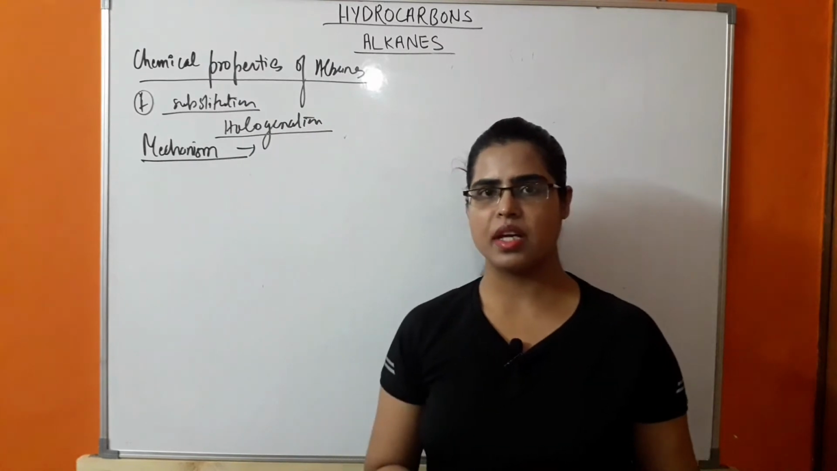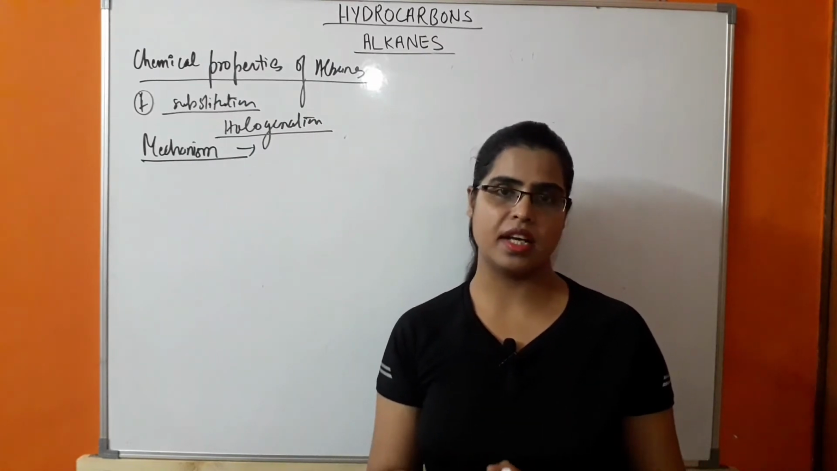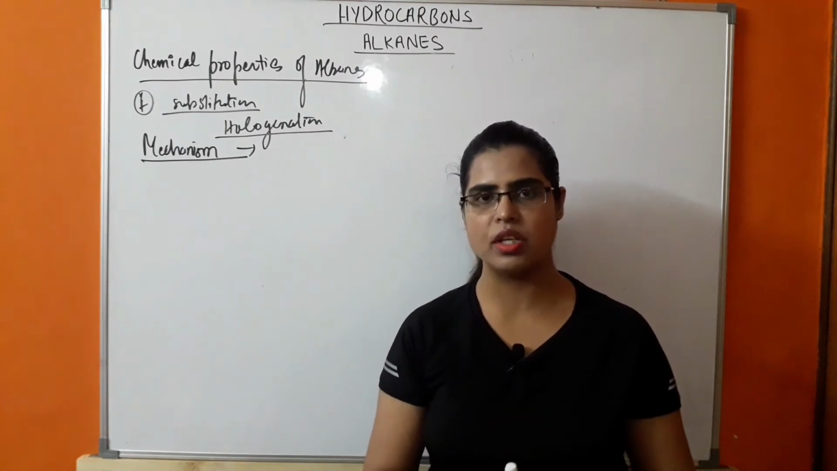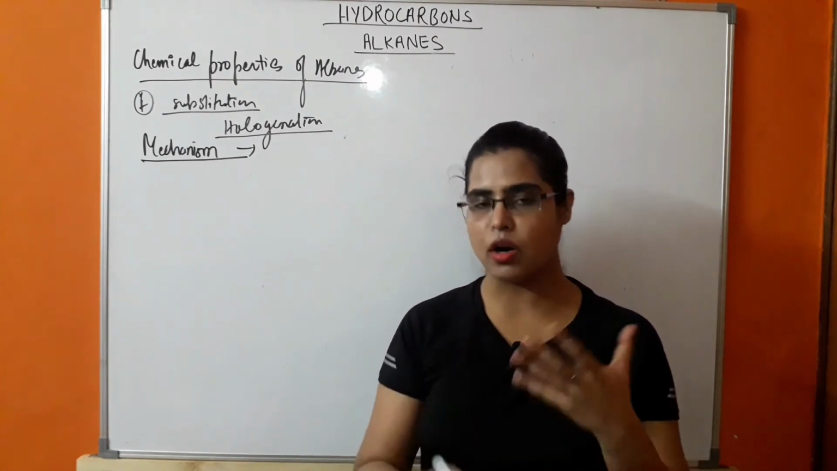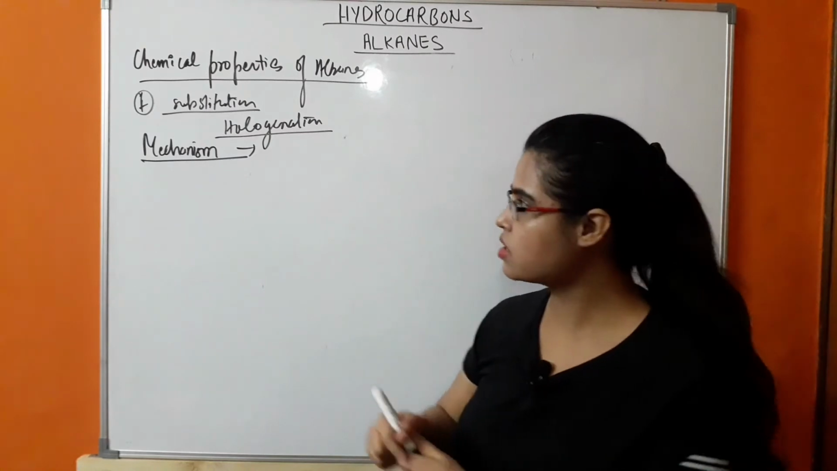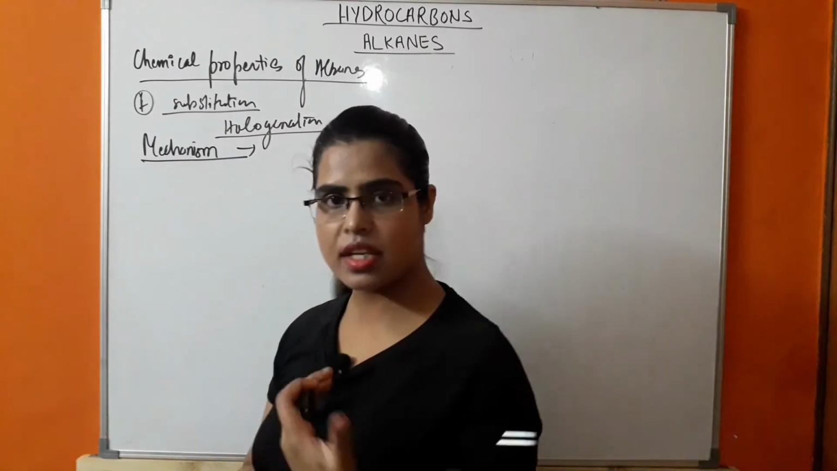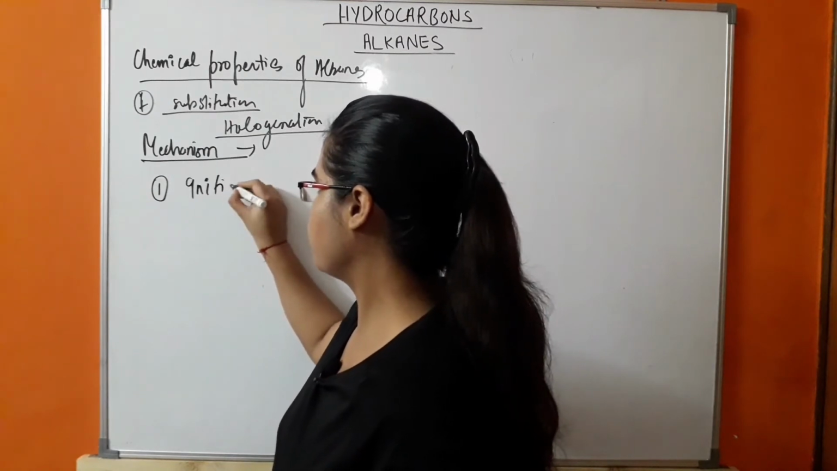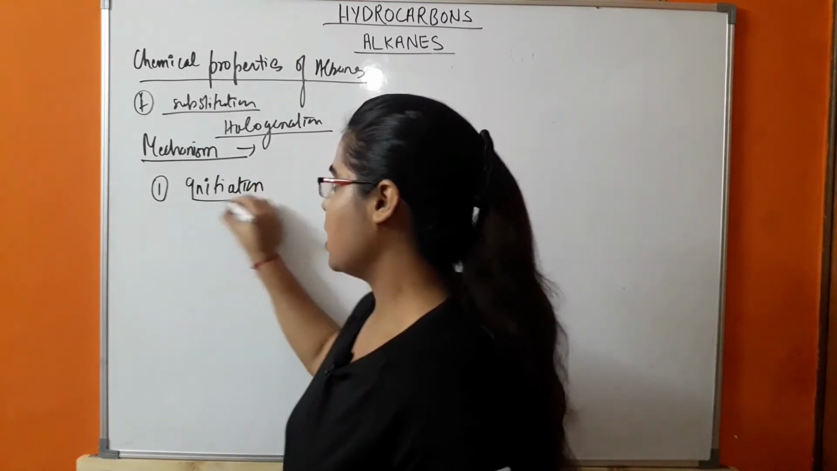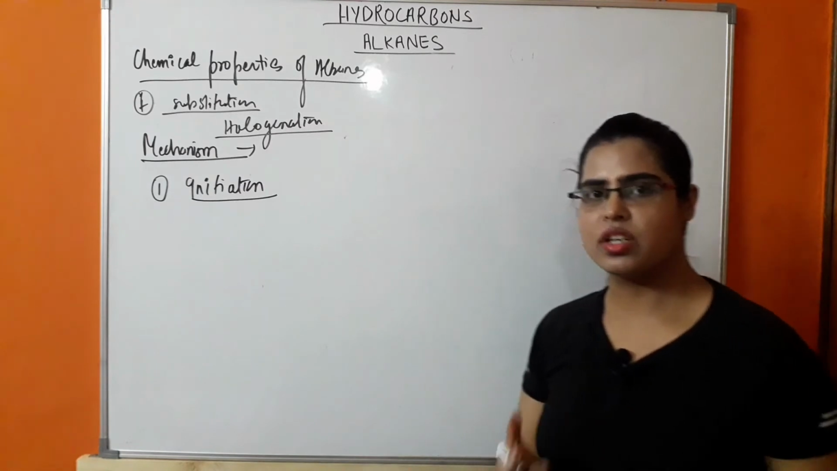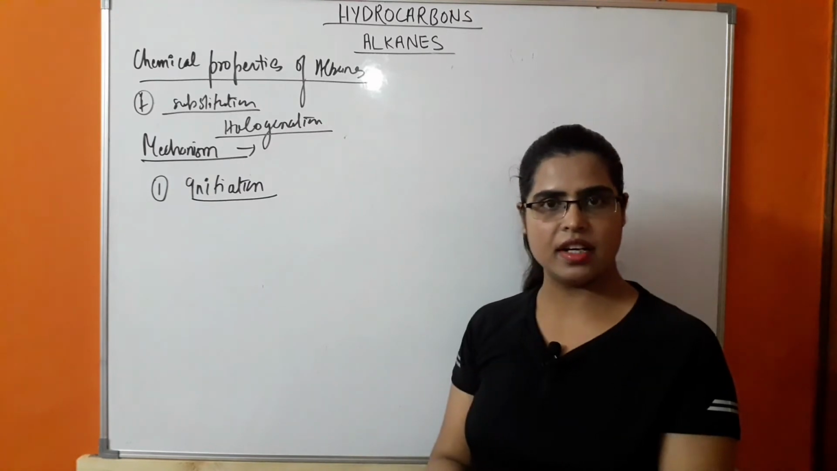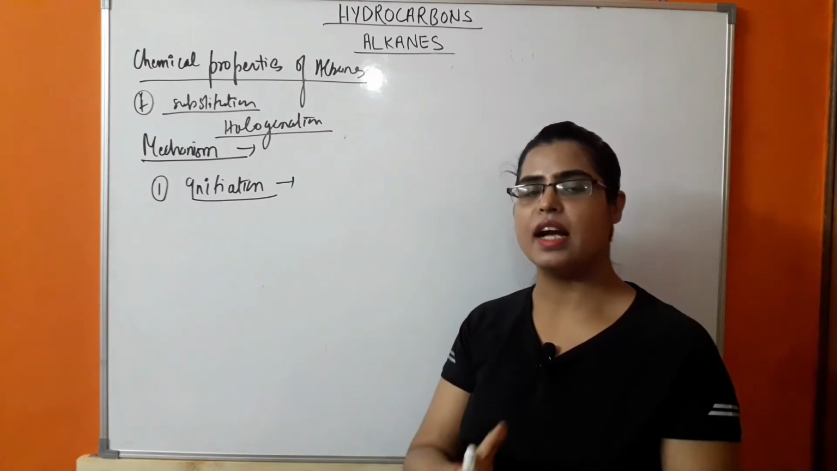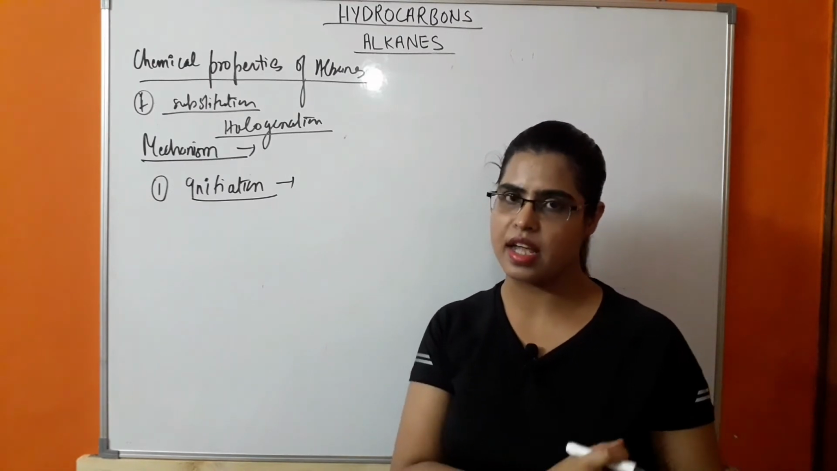So the mechanism behind halogenation is a free radical mechanism. It means the reactive intermediate which is formed is a free radical. So how is this reaction taking place? In the mechanism there are 3 steps. First step is initiation. In the initiation step there will be generation of a free radical, which is a reactive intermediate, and this will initiate the reaction.